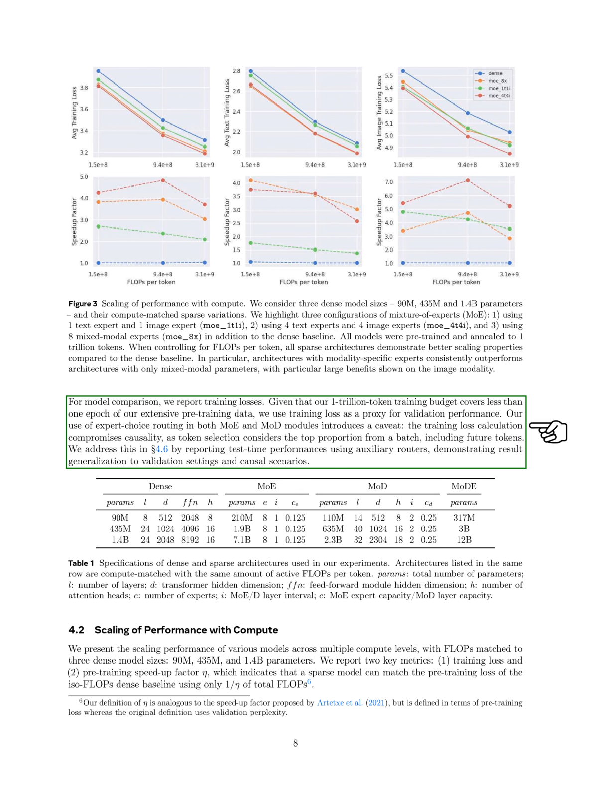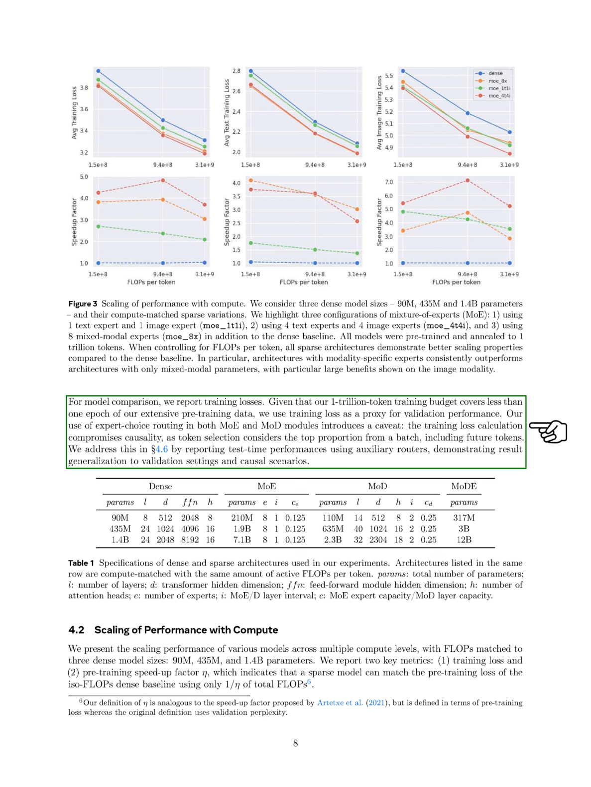However, we note that our expert choice routing in both MoE and MoD modules complicates the training loss calculation, as it considers the top proportion of tokens from a batch, including future tokens. We address this by reporting test time performances using auxiliary routers, which show that our results generalize to validation settings and causal scenarios. Finally, we present the scaling performance of various models across different compute levels, matching floating point operations to 3 dense model sizes: 90 million, 435 million, and 1.4 billion parameters.